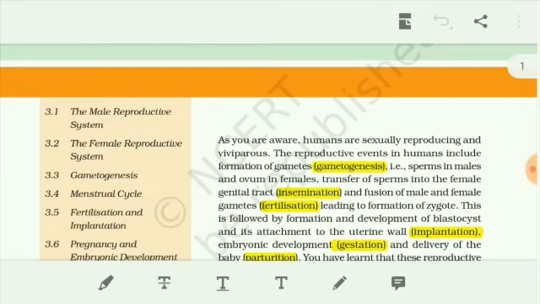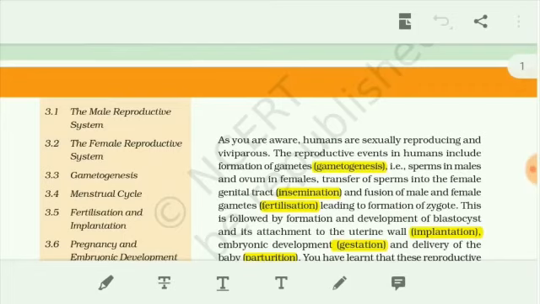In this topic we deal with the male reproductive organs, what are all the internal male reproductive organs and the external genital organs, and the female reproductive organs and gametogenesis. In gametogenesis, how the gametes are formed, the formation of gametes, and the menstrual cycle, and fertilization and implantation, and pregnancy and the embryo development, and the parturition and the lactation.